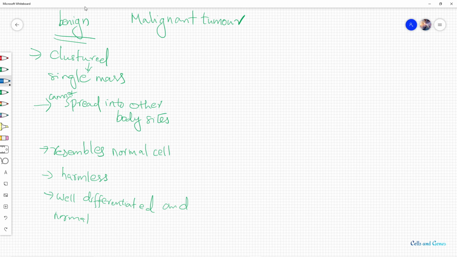Now coming to the malignant tumor, they do not remain localized. So we cannot find them as a single mass in a particular body site. They do not remain at the local site, and they are not encapsulated.